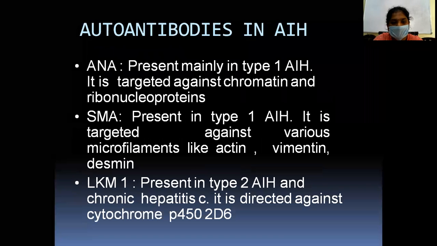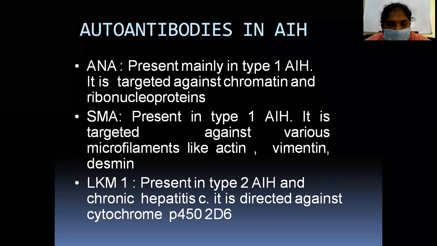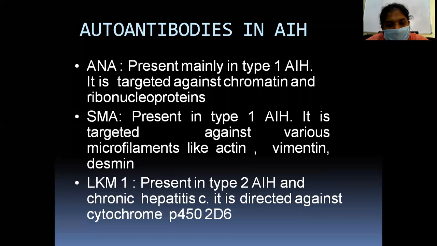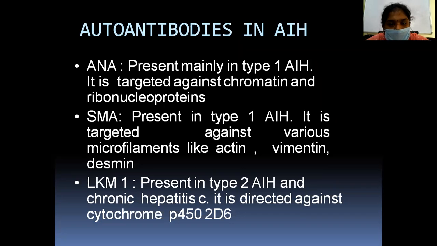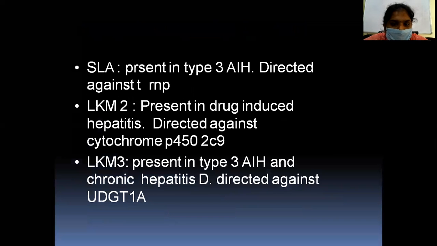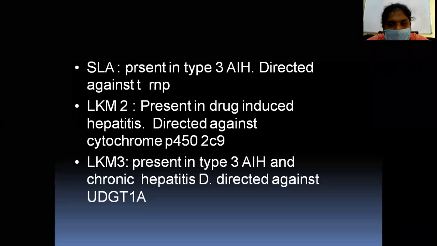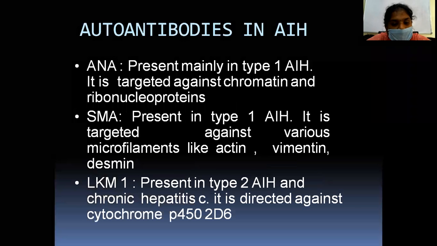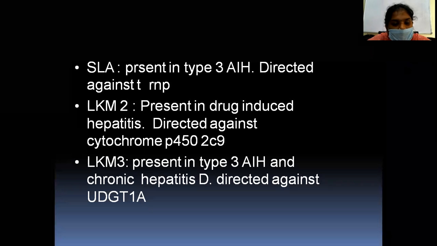As I said, ANA, SMA, LKM1. ANA is present mainly in type 1, SMA is present in type 1, and LKM1 is present in type 2 and chronic hepatitis C. SLA is present in type 3, which is now considered a severe form of type 1. LKM2 is present in drug-induced hepatitis. LKM3 is present in the same type 3 and chronic hepatitis D. So in chronic hepatitis C, LKM1 is seen, whereas LKM3 is seen in chronic hepatitis D.